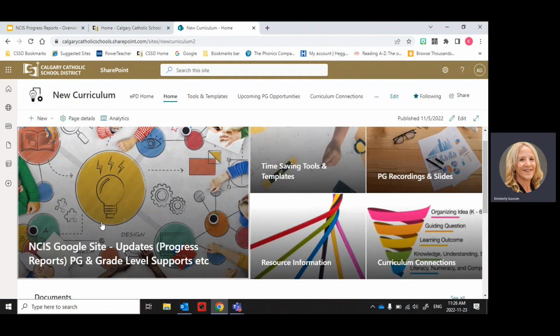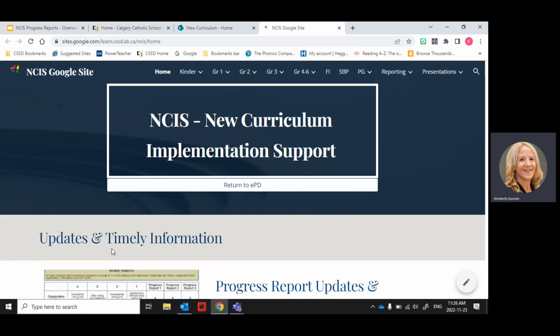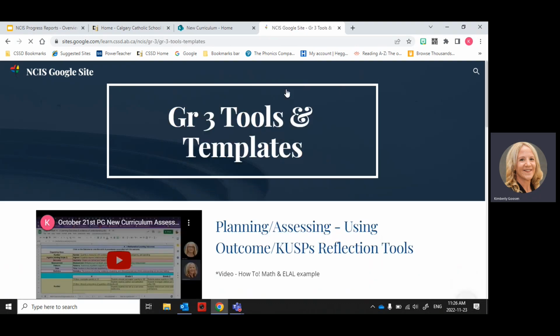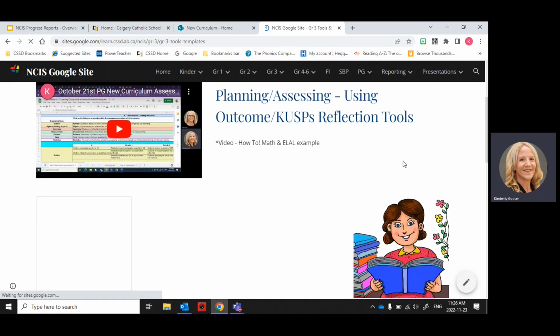And then this big box here, this is a link directly to our Google site. So on our Google site, we have put it through by grade level. So for example, if I am grade 3 teacher and I want to develop my EL/AL progress report comment, I'm going to first get that template, that reflection tool. So grade 3 tools and templates.